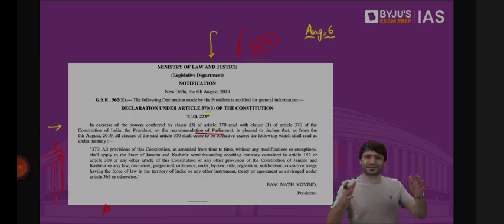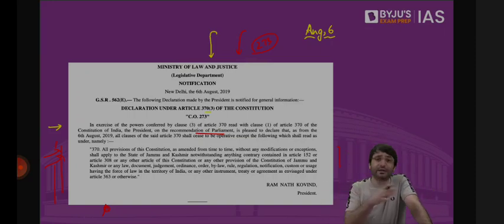Whether this was done rightly or wrongly, constitutionally, unconstitutionally, legally, illegally, that is for the Supreme Court to decide. There's a petition which the Supreme Court, 5 judges of the Supreme Court, headed by the Chief Justice of India, has heard. All the arguments are complete. This matter has been reserved for judgment. At any point in time, we will see the Supreme Court issuing a date, saying on this particular date, we will give the verdict on Article 370.